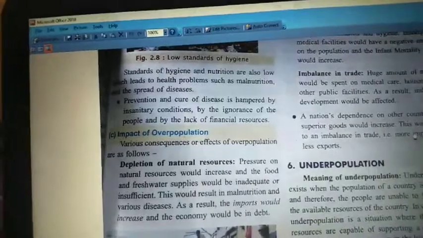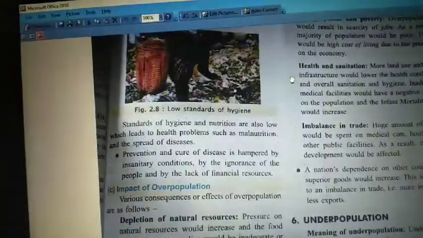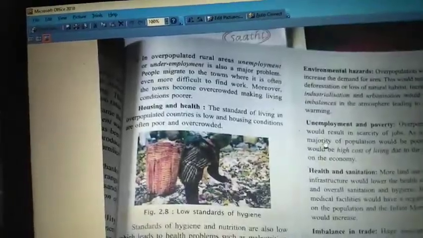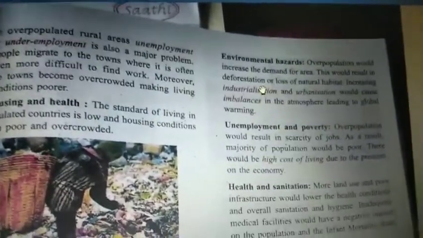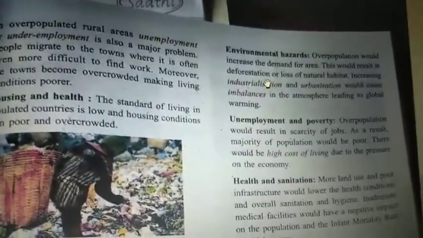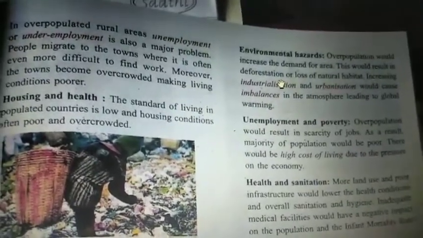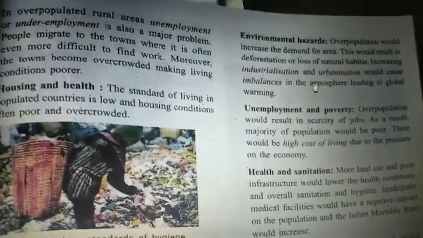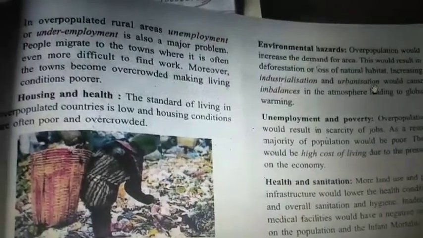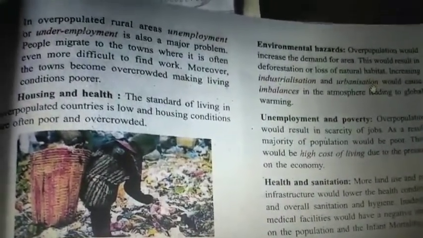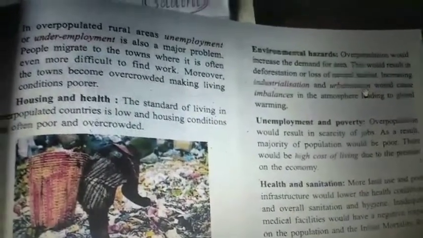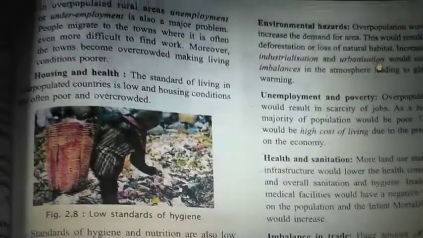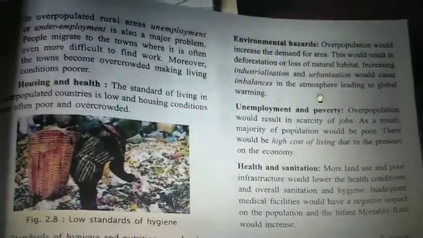So in the next heading, if you see, environmental hazards. This environmental hazard is nothing but the pollution people will definitely get. A lot of pollution will be there because of overpopulation, starting from air pollution, land pollution, and noise pollution. Because everyone wants urbanization. Urbanization means being totally developed in all facilities. So these urban city regions will have a lot of pollution. That pollution will create a lot of problems for the environment. So this is another problem.